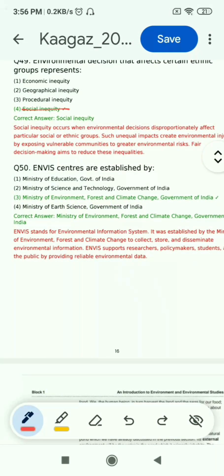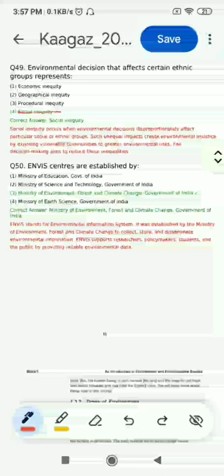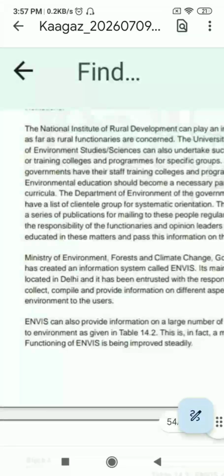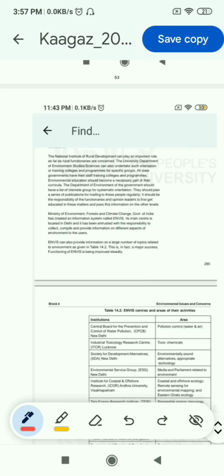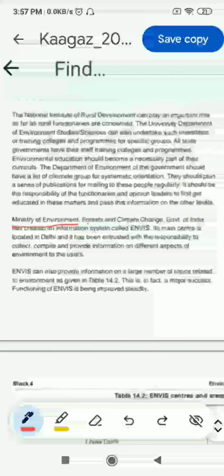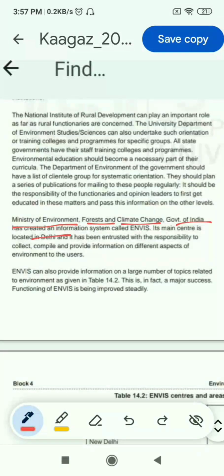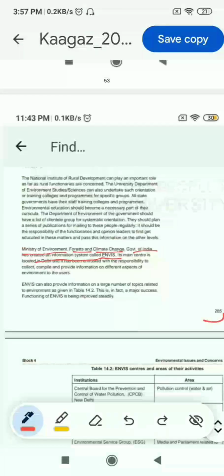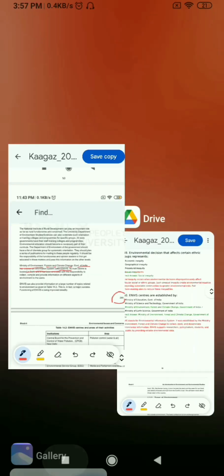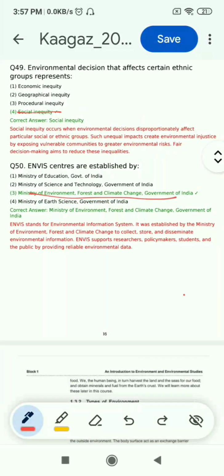Now question 50. ENVIS centers are established by Ministry of Education, Government of India, Ministry of Science and Technology, Government of India, Ministry of Environment, Forest and Climate Change. You can see Ministry of Environment, Forest and Climate Change, Government of India has created an information system called ENVIS. You can see this on page number 285. So the correct answer is 3, Ministry of Environment, Forest and Climate Change, Government of India.